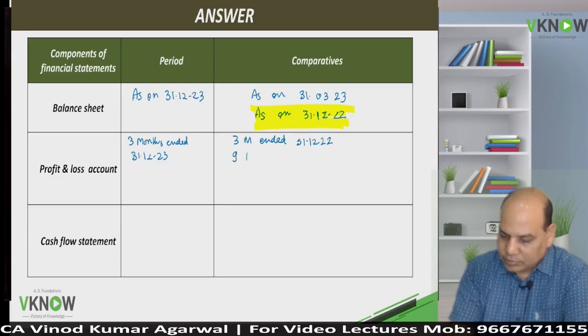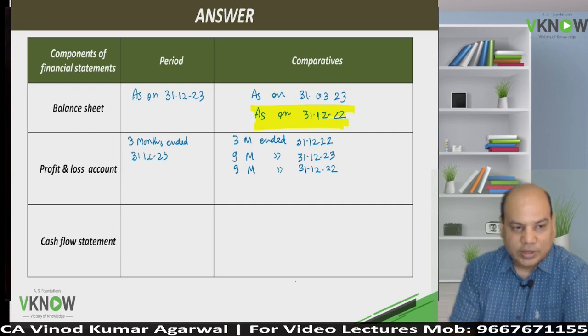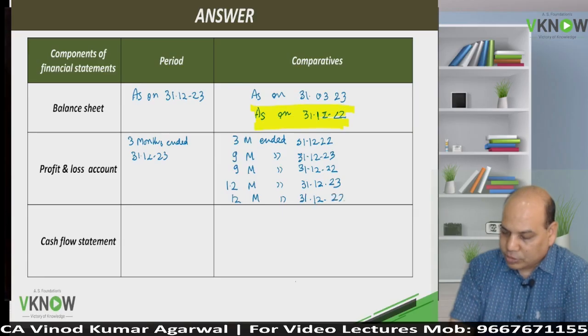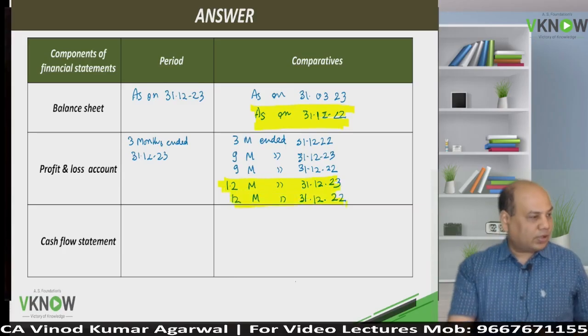Then year to date, 9 months ended 31/12/23, 9 months ended 31/12/22. These are mandatory. For seasonal business, we'll have 12 months ended 31/12/23 and 12 months ended 31/12/22. So you will highlight the last two, which are the additional requirement for seasonal business.